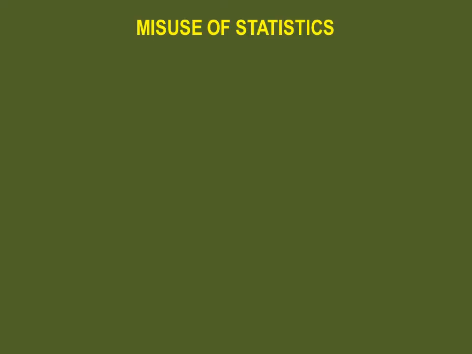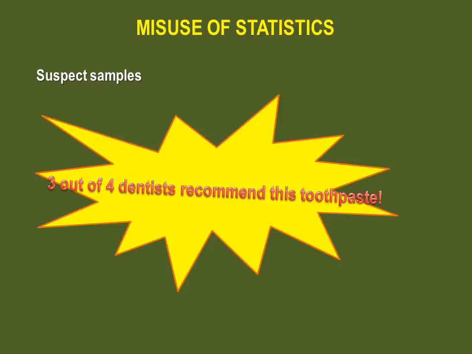The first one is suspect samples. 3 out of 4 dentists recommend this toothpaste. Whoa, that seems like a great toothpaste, but how many dentists have actually been interviewed for this claim? If there were only 4, this result could be due to chance alone. If 100 dentists had been surveyed, results might have been different.